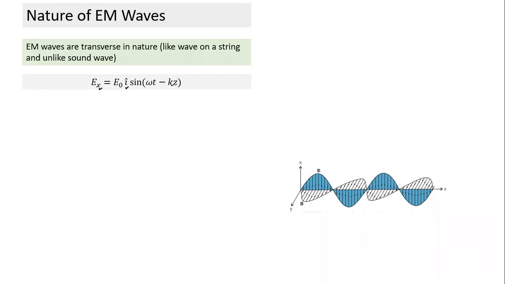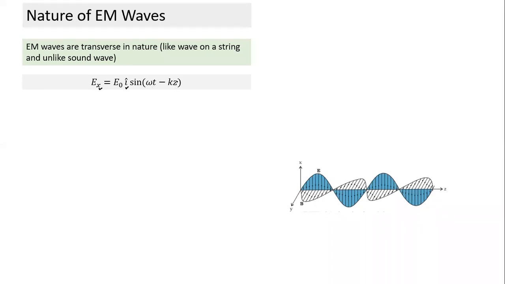And here, since I've used the term z, it means it's traveling along the z direction, with a negative sign. The direction of travel is opposite to the sign. So this equation indicates the electric field is oscillating along the x-axis, and the oscillation is traveling along the positive z direction. And if you differentiate and equate to 0, you will get dz by dt.